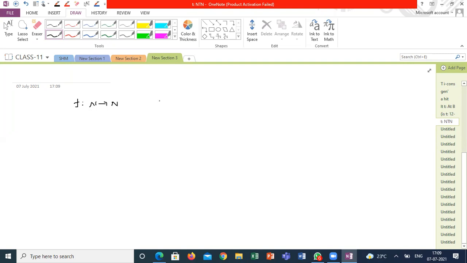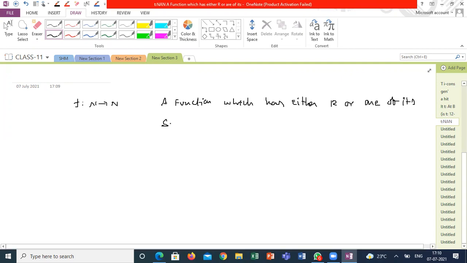A function which has either R or one of its subsets as range is called a real valued function.